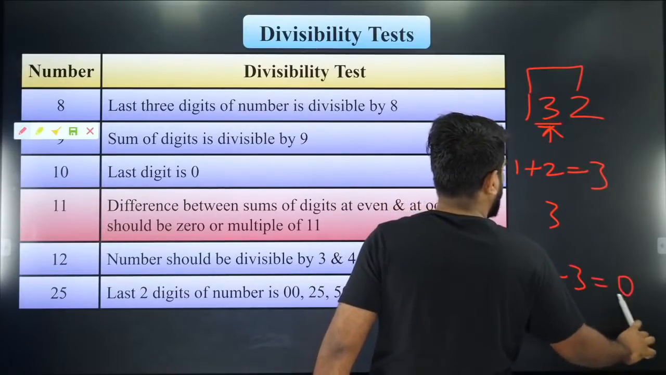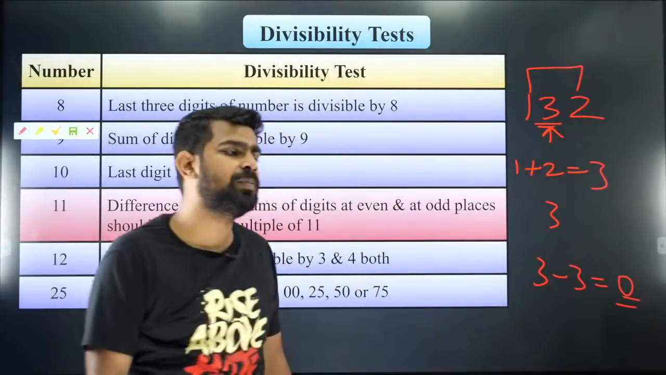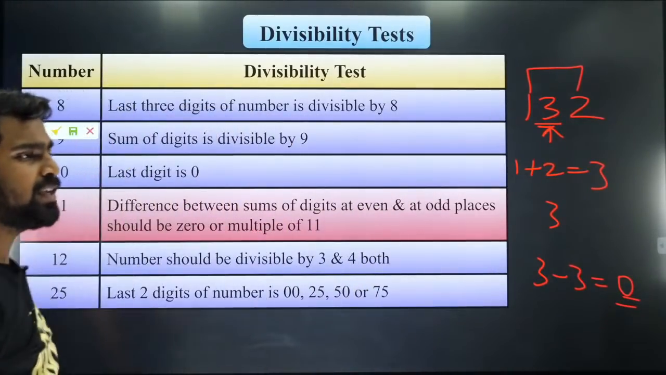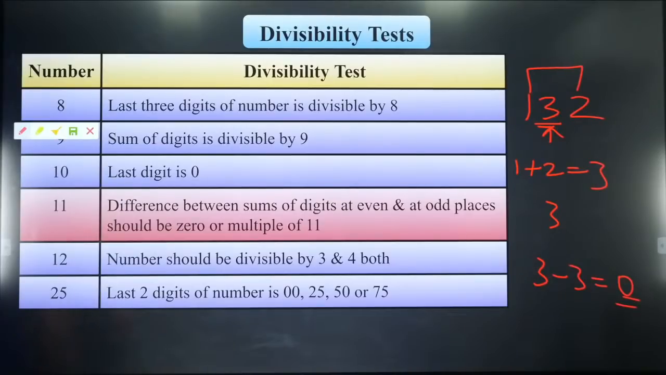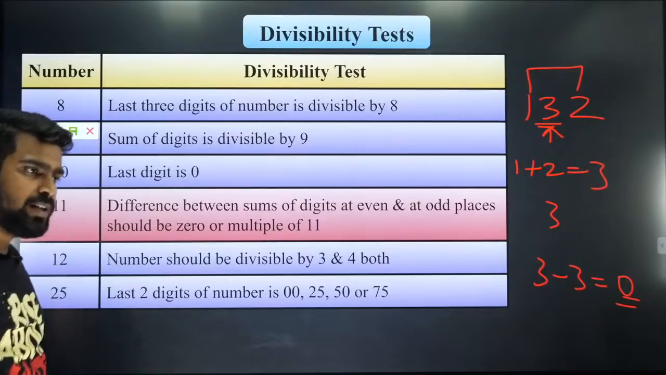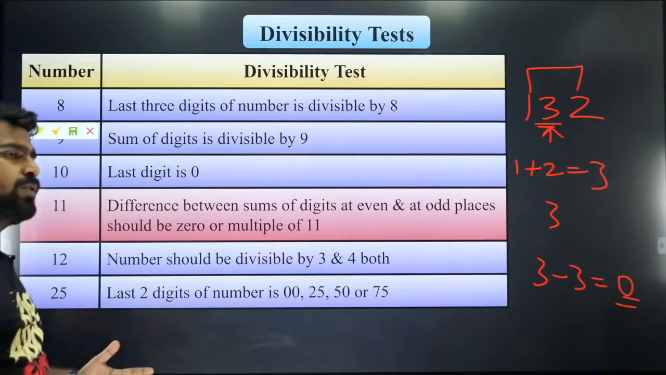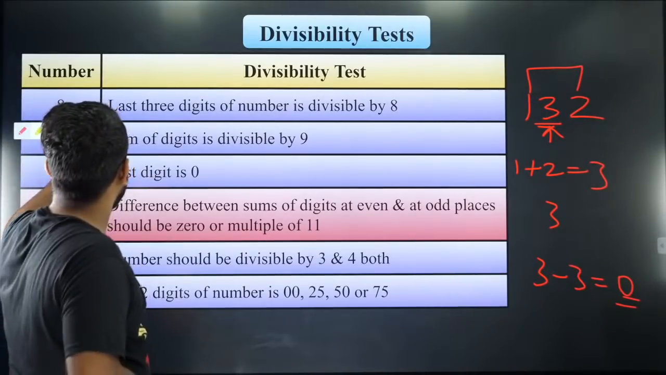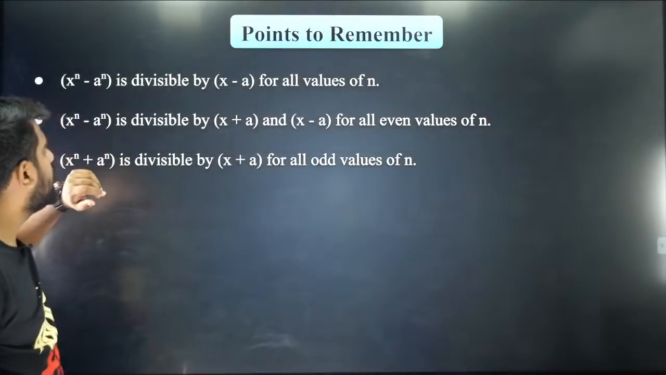So the difference is 0, so it is divisible by 11. As simple as that. Okay. So this is the divisibility by 11 and I hope you guys liked it. Are you all clear? Very good. So that's it. I think with that we can move forward.